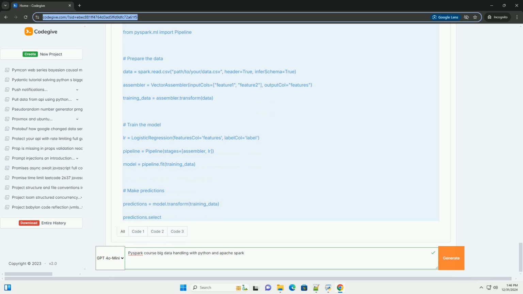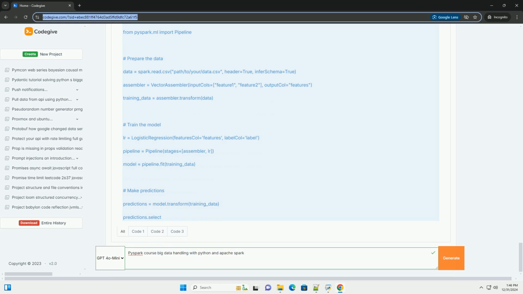Prepare the data: data = spark.read.csv("path/to/your/data.csv", header=True, inferSchema=True). assembler = VectorAssembler(inputCols=["feature1", "feature2"], outputCol="features").